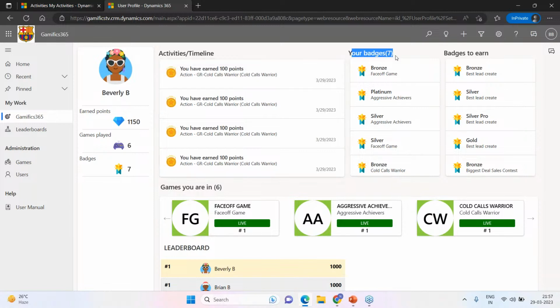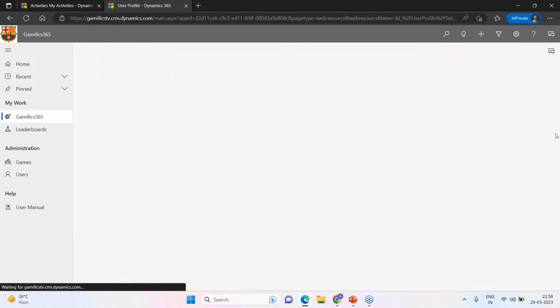She also gets to see all her badges, and the motivation kicks in here, the badges to earn. So if I have earned 7 badges, I can still go ahead and outperform the other guys and claim all these badges. If I scroll down a bit, you can see Beverly is a part of all these games. And here is the Cold Call Warriors, where she's standing right here at the number one position. Just don't get confused. Beverly did have 1200 points. I missed refreshing the page.